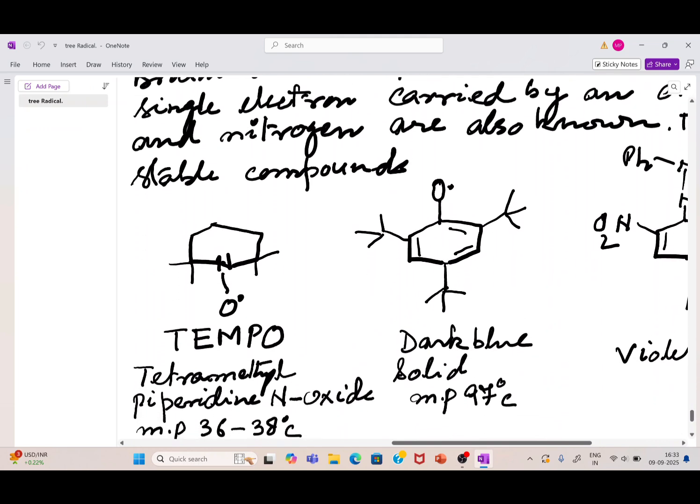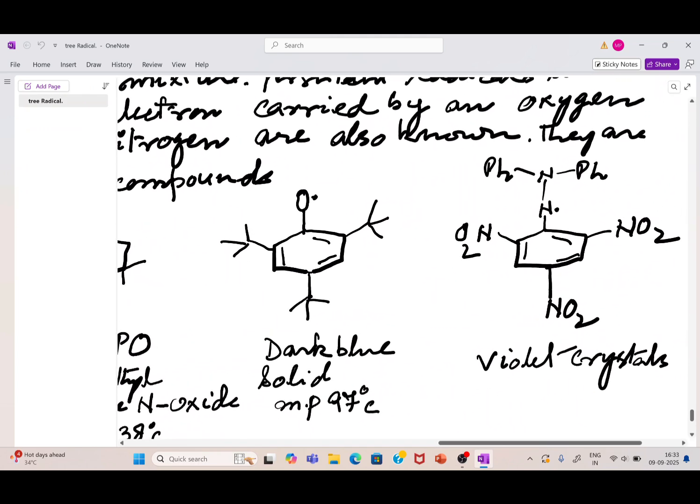It can live for a longer time because here the nitrogen is attached to oxygen carrying the free radical, and it is called tetramethyl piperidine N-oxide, abbreviated as TEMPO. That's why it can live for a longer time. Here again, you see this is the free radical. It can be resonance stabilized within the benzene ring, and that's why it remains for a longer, indefinite time, and that affects its color. It is dark blue in color. Similarly, in this case also there is a resonance stabilization, and with the help of this, it is called a persistent free radical.